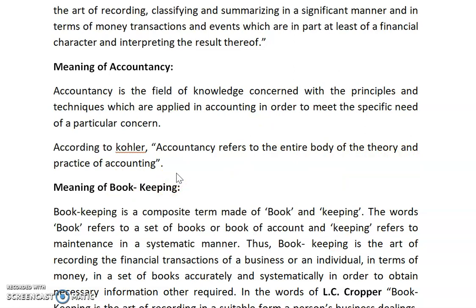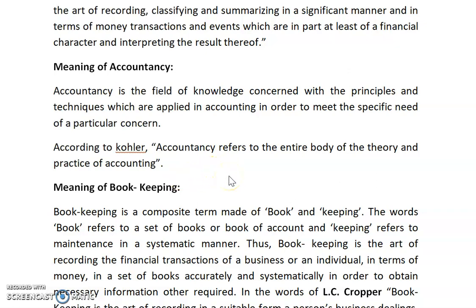It means accountancy refers to the basic rules, regulations, and principles. In accounting, we consider how we maintain our accounts, what the results are, in what manner we communicate, and what the benefit of accounting is. But in accountancy, we only consider the rules, regulations, and principles. These are the entire body of theory and practice of accounting.